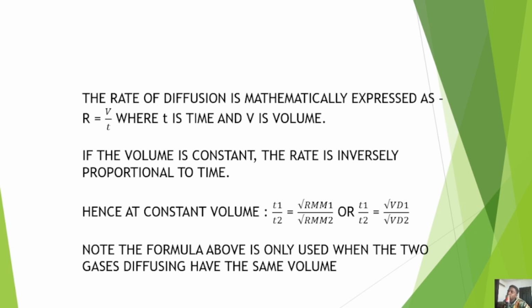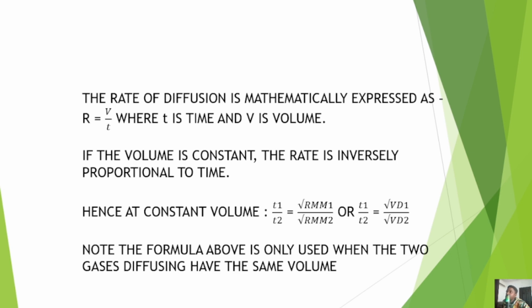Now remember that I did not say rate in relation to square root of relative molecular mass is directly proportional at constant volume. I said time. Rate is not time. Rate is expressed as amount per time. However, when you are relating time to relative molecular mass at constant volume, there is a direct proportionality. But in the case of rate, it's always an inverse proportionality to the square root of relative molecular mass. So take note of these formulas.